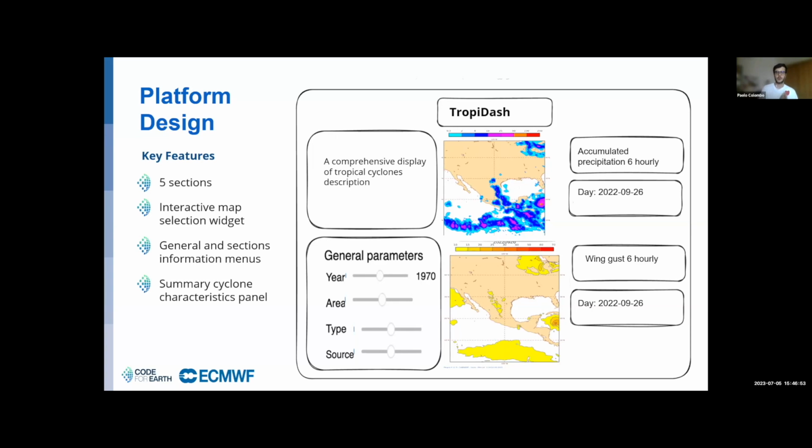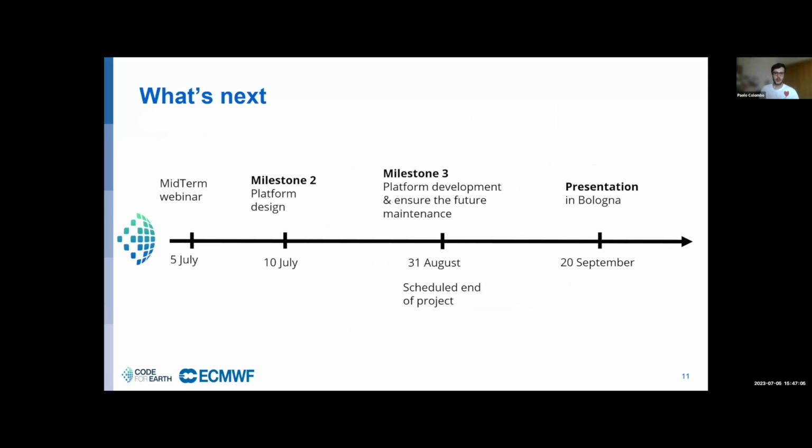As I said, we will develop more and put it in our second deliverable. But now on the next phase, the platform design will be finished next Monday, the 10th of July. Then we have scheduled our last milestone to be completed on the 31st of August, actually developing the dashboard, like coding the Jupyter Notebook dashboard and ensuring the maintenance through documentation. Then on the 20th of September, we will have the final presentation in Bologna.